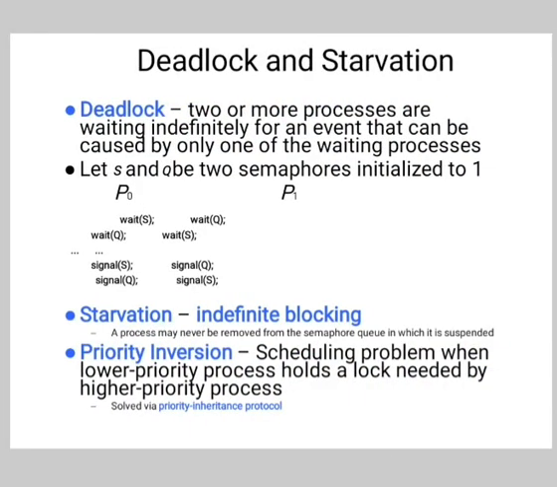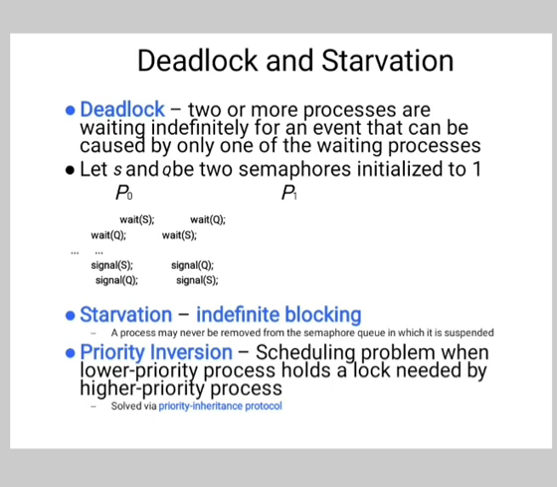Next is deadlock and starvation. So, deadlock first. Two or more processes are waiting indefinitely for an event that can be caused by only one of the waiting processes. Consider S and Q to be two semaphores initialized to 1.